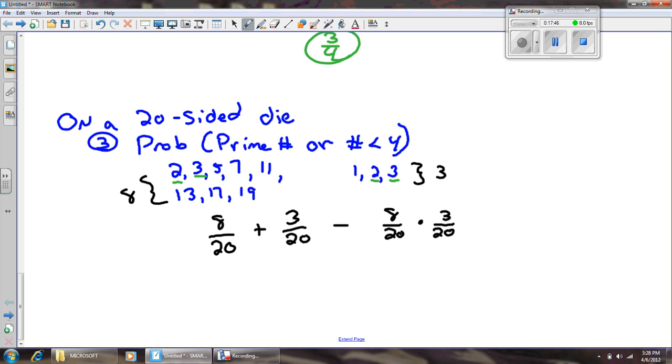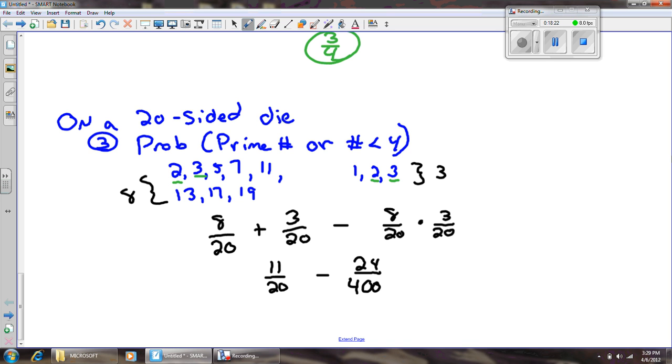And when I do this, I like to simplify fractions, but in this case I might not. Here on the left-hand side, I'm going to get 11/20. All right. And I'm going to get 24/400, right? 20 times 20 is 400. Now, the reason I didn't simplify is I need a common denominator. Well, okay, yeah, I'm going to use the common denominator of 400. I've got to figure out how many times 20 goes into 400.